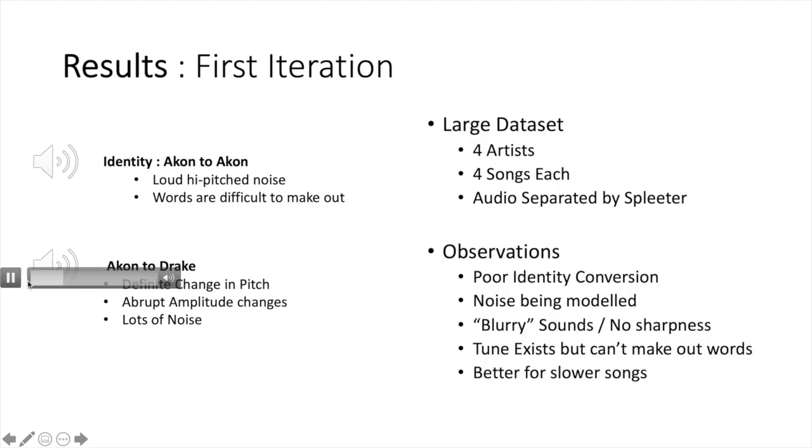As you can see, these results were quite poor. In the identity conversion, you couldn't even make out the words. However, you could tell that a slight tune existed. In the case of the class conversion, it was even worse. It just sounded mostly like noise at a different pitch. We diagnosed this as a result of the noise inherent in the vocals generated by Spleeter, as well as an inappropriate weighting of the GAN losses.